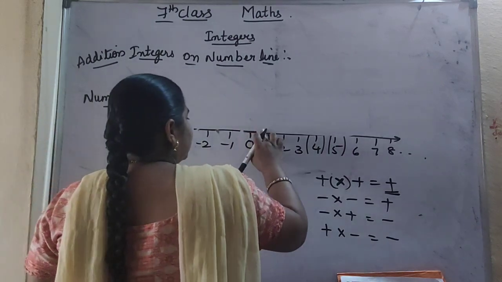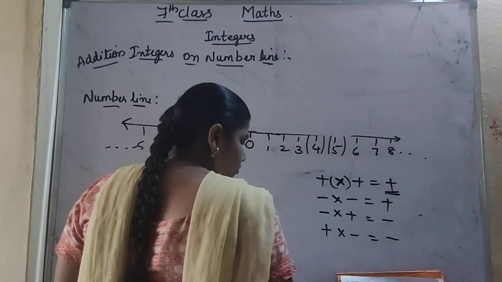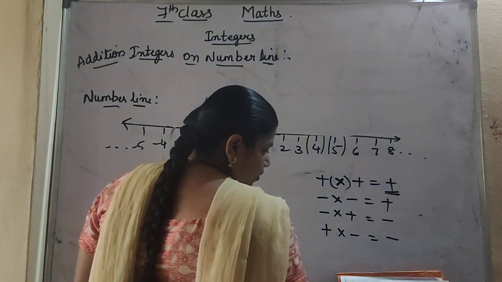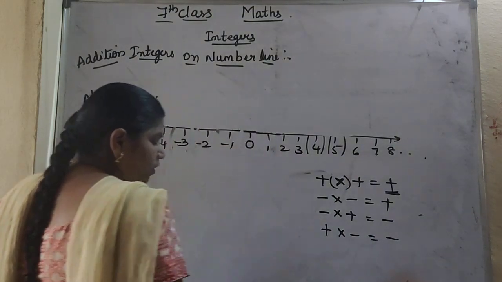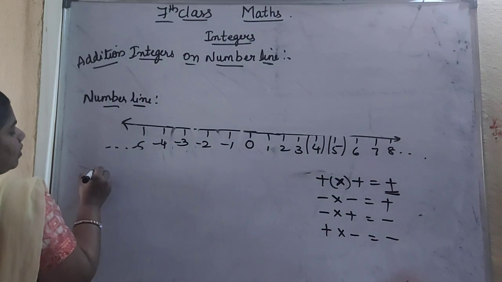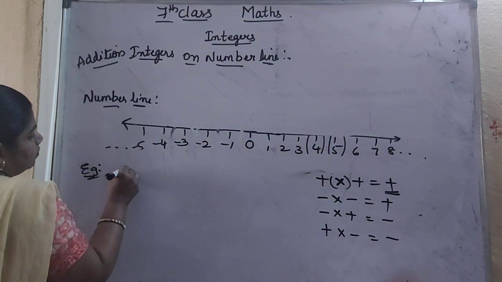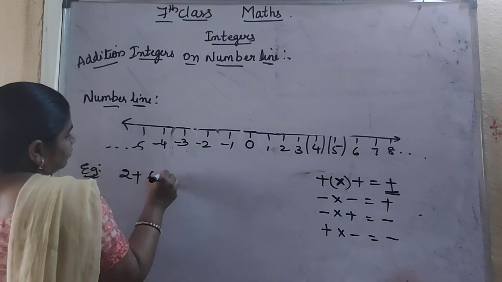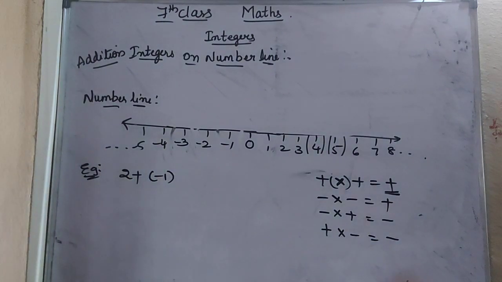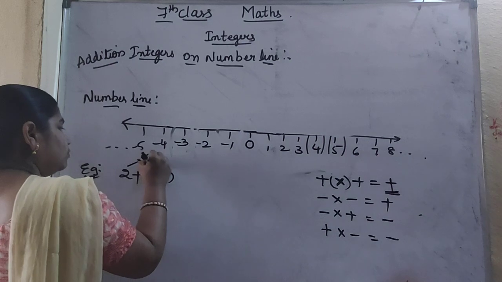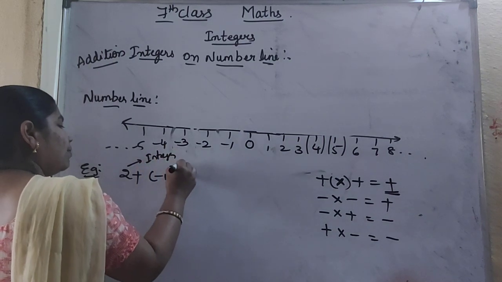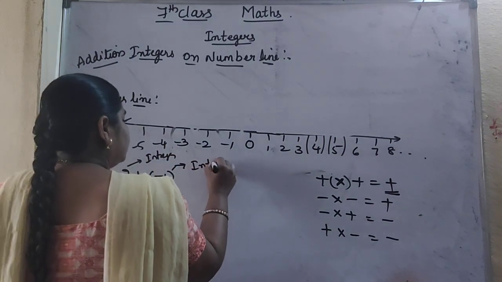I am taking one example. See here, 2 plus of -1. Here 2 is an integer, -1 is also an integer.